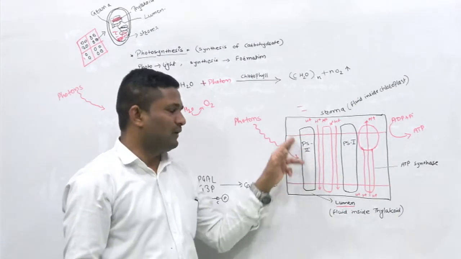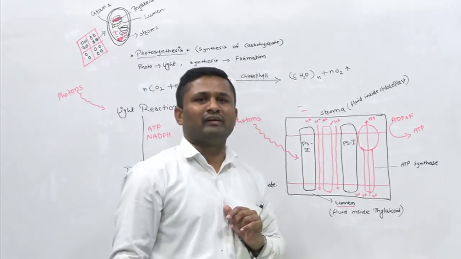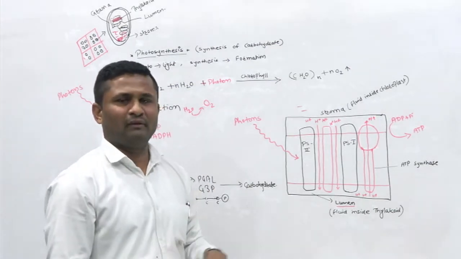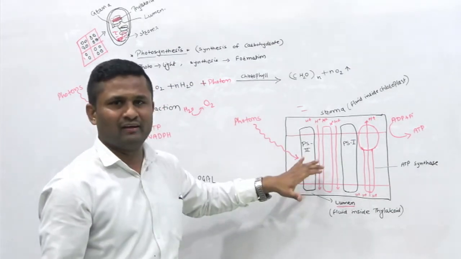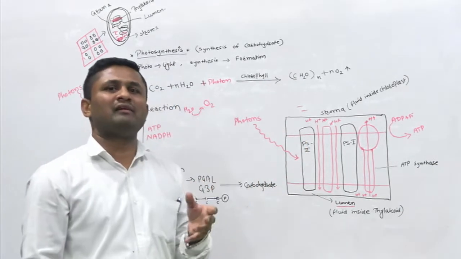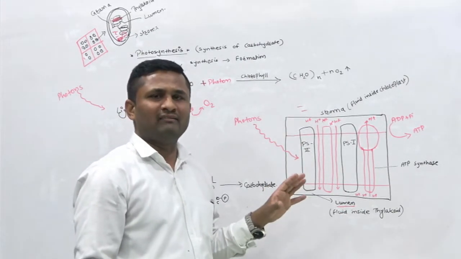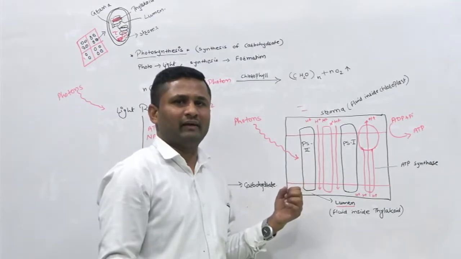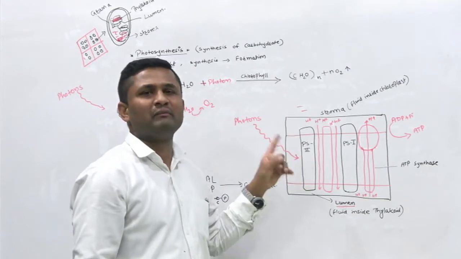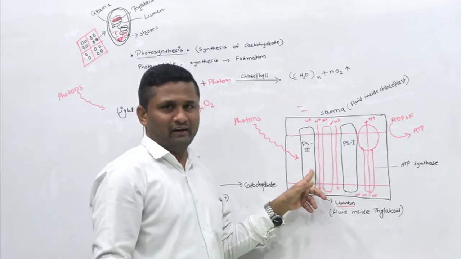Now here is one interesting fact. We call this photosystem second, but the role of this photosystem comes first. That means photons will enter first into photosystem second. मुझे यहाँ पे ये कहना है कि photosystem second हम कह रहे हैं उसको, लेकिन उसका रोल जो है photosystem second का, PS second का, वो photosystem first से पहले आता है. Only the thing is that it was discovered later, that's why it is named photosystem second, okay. So photons will first reach photosystem second.